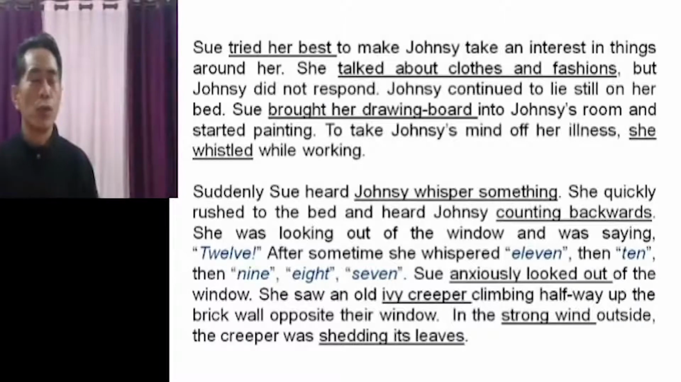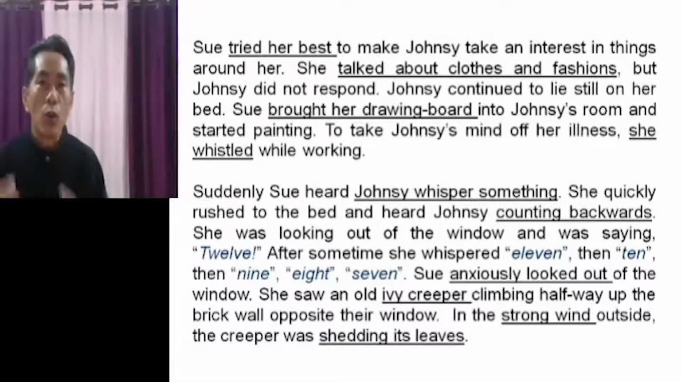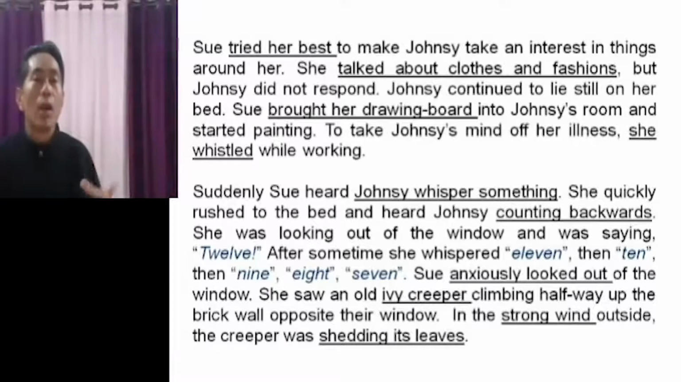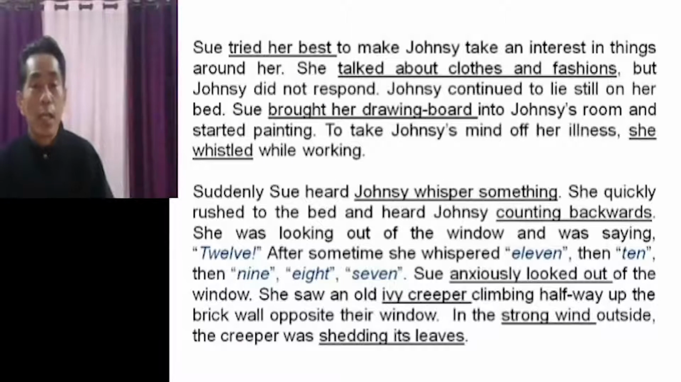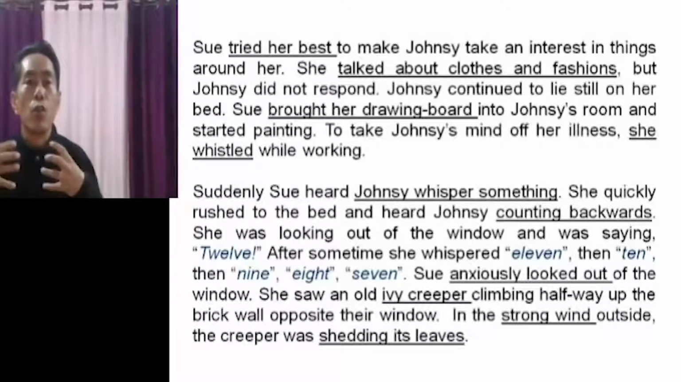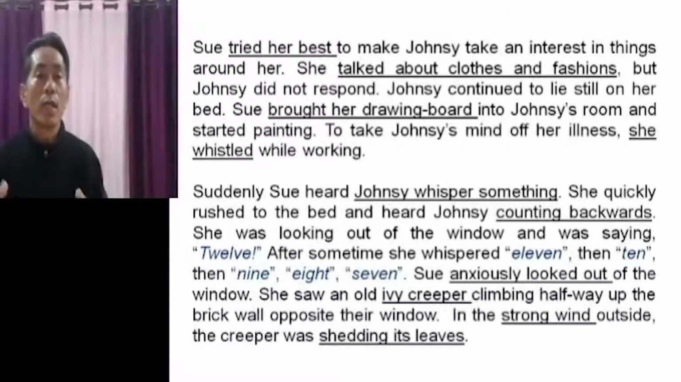So Sue was a very good friend of Chauncey, so she tried her best to make Chauncey take interest in all the things around her, although she was suffering. But sometimes it's important for us to give attention to the things around us. She also talked about the clothes and fashion. She thought that it would divert Chauncey's attention away from her illness. And Chauncey continued to lie still on her bed. She was not interested no matter what Sue did. She just lay on her bed.